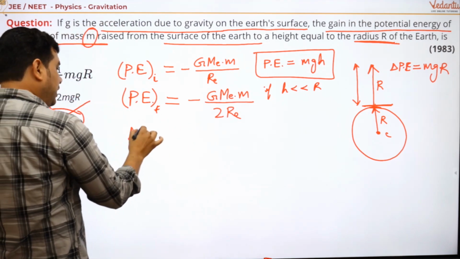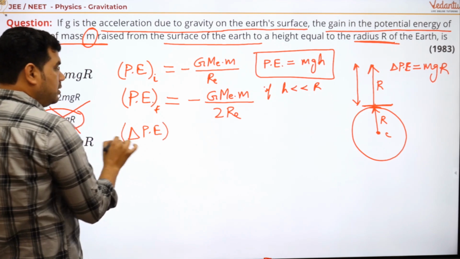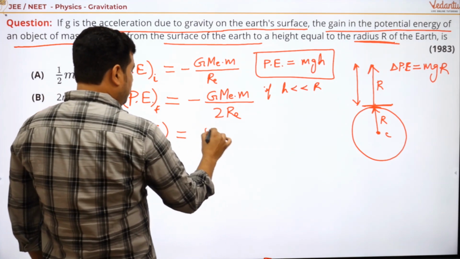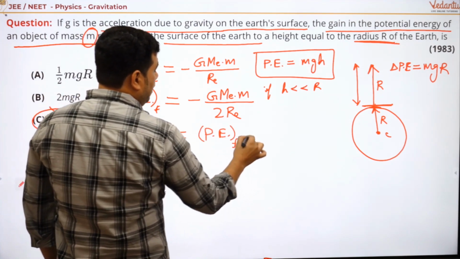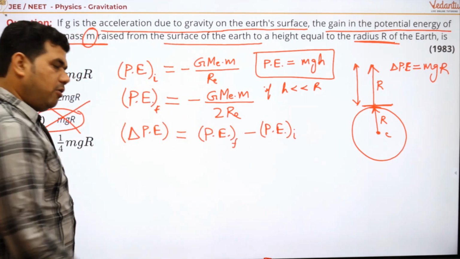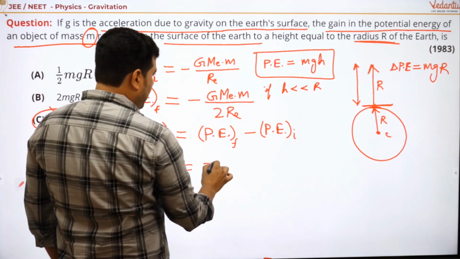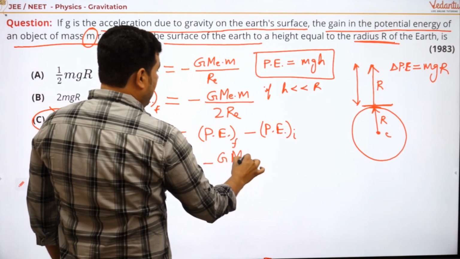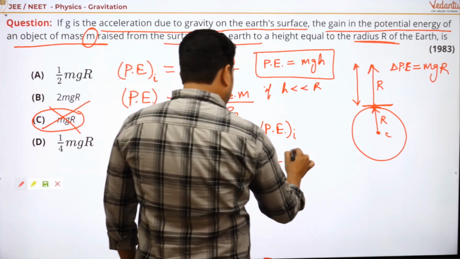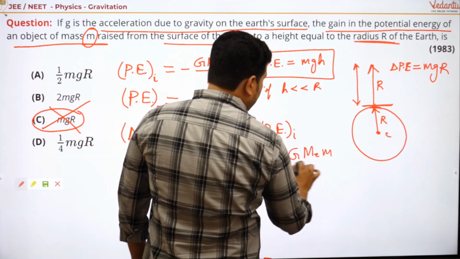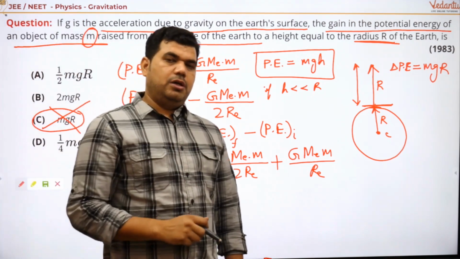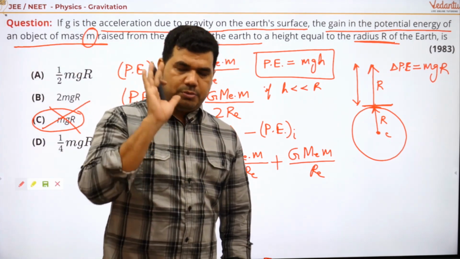So what is the gain in potential energy, my dear students? This should be final minus initial. So potential energy final minus potential energy initial. When you put this, you'll get minus G capital M m upon twice of R_E plus G capital M m upon R_E. Isn't it? Yes, very good. Are you getting my point?